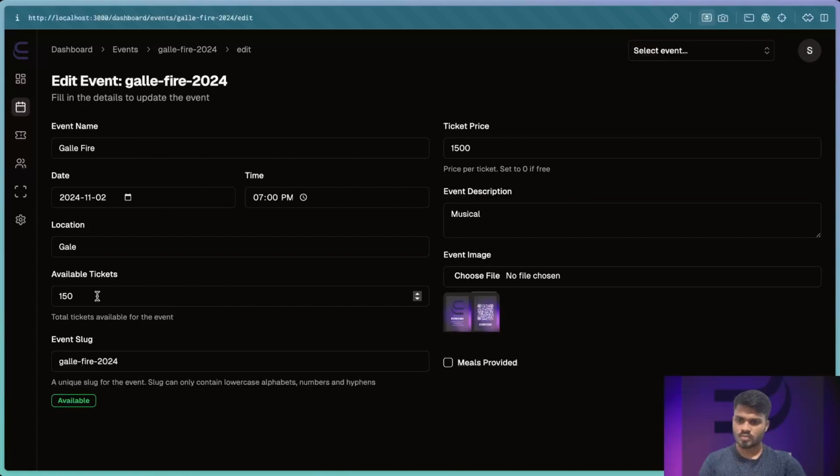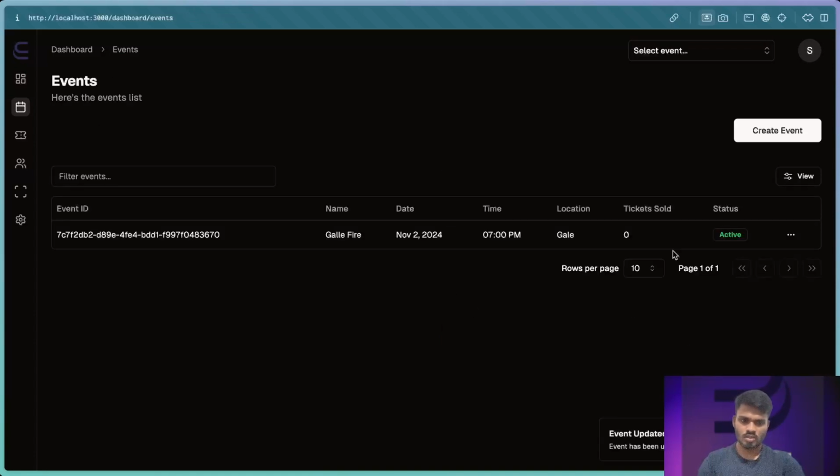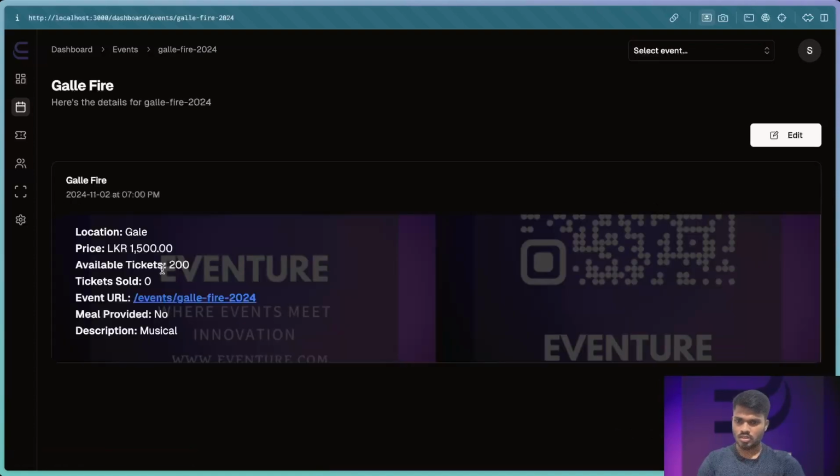Here I change the available ticket amount. Click update event. Now you can see our available ticket amount is updated successfully.